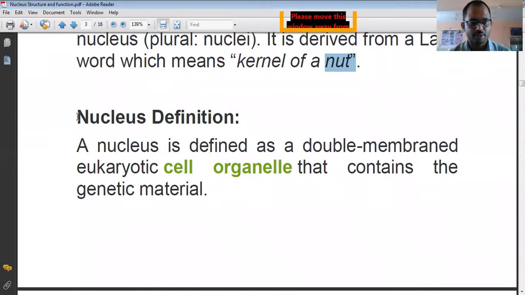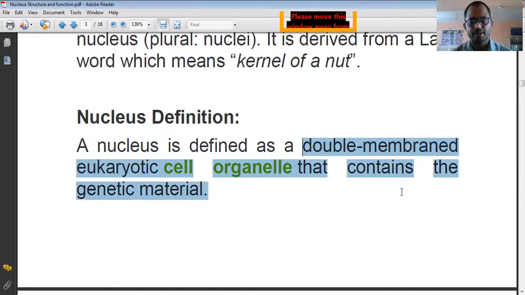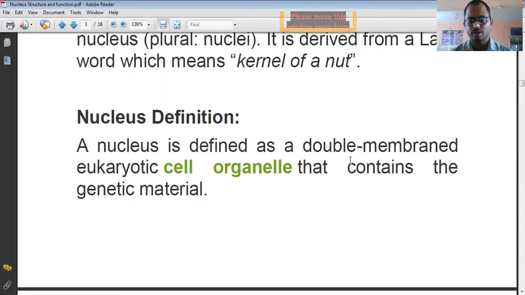So now on your screen you can see the definition of the nucleus. The nucleus is defined as the double membrane eukaryotic cell organelle that contains the genetic material. This definition I already told you. It is a double membrane structure, and that carries the genetic material.